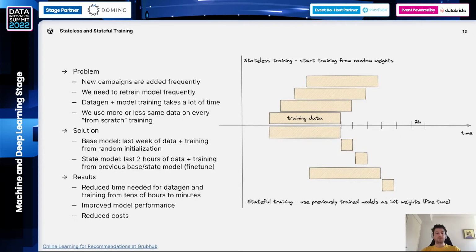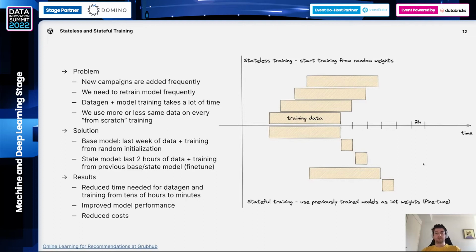So let's start by describing stateless training first. In the stateless training, let's say we retrain the model every 2 hours. So on every step, we generate data, we train the model, let's say we use the last 7 days of data. The next step, again, we're using the last 7 days of data, but now this data is shifted by 2 hours here, and so on and so forth.